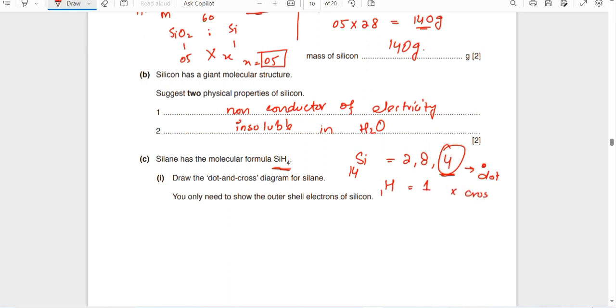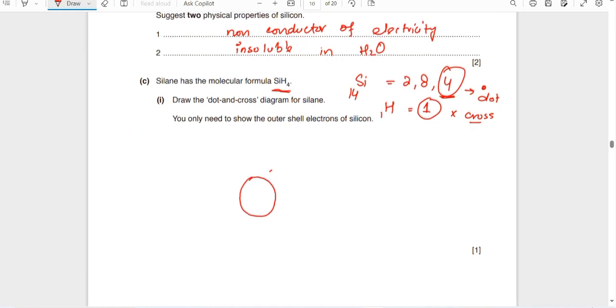We only need to show the outer shell electrons of silicon. So I am writing silicon in the middle, then 4 hydrogens are sharing, each one sharing its 1 electron with the silicon.